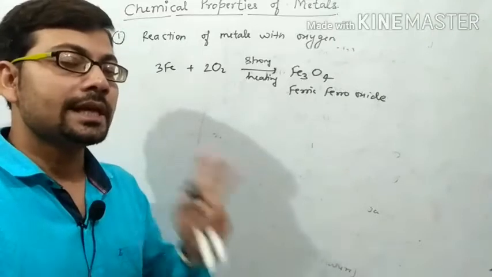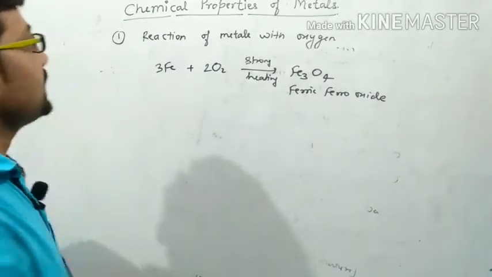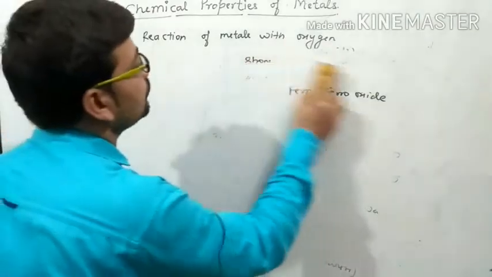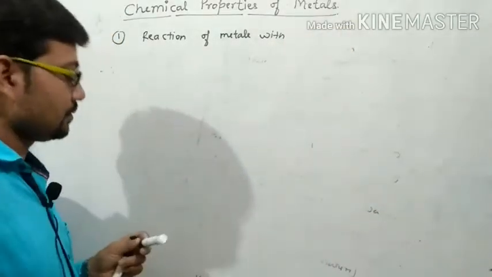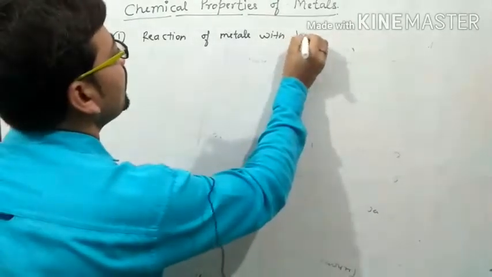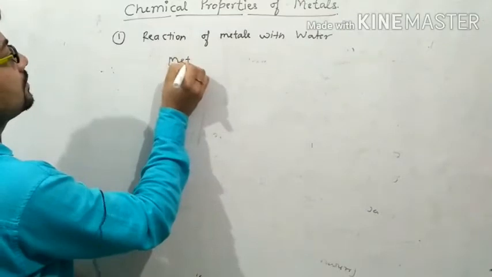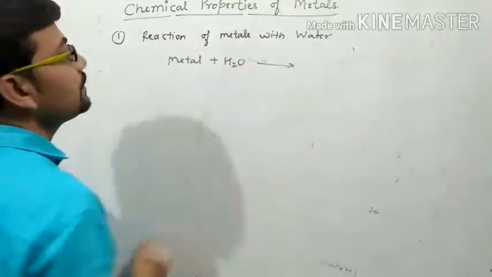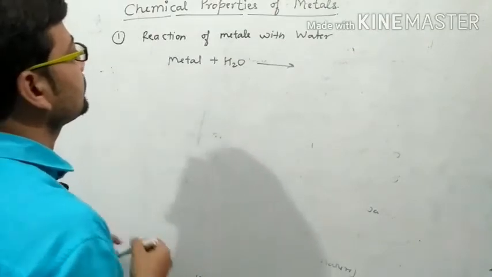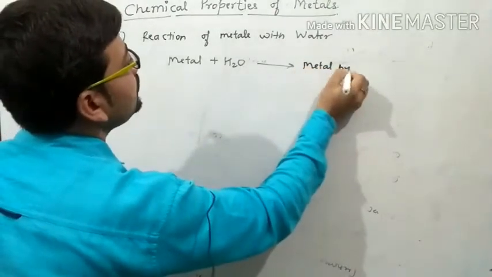Now the second chemical property of metals, which is the reaction of metals with water. As you know, when metal reacts with water, it forms metal hydroxide.